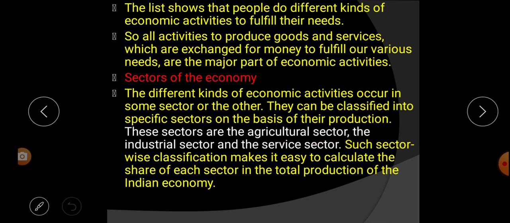agricultural sector, listen carefully, the agricultural sector, next the industrial sector and the service sector. So these three are the major economic sectors.